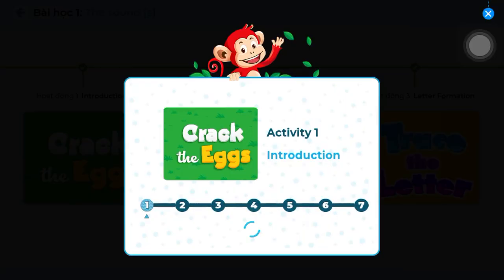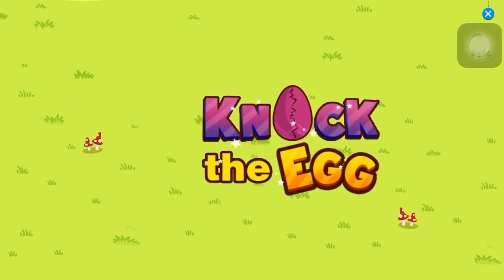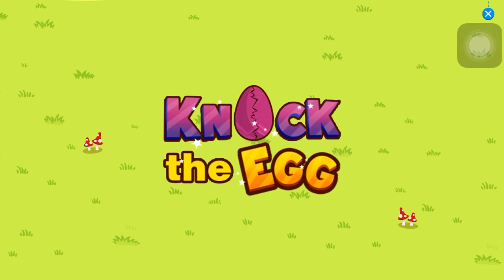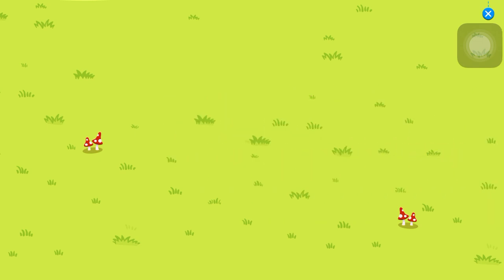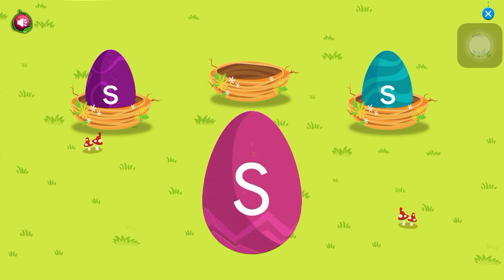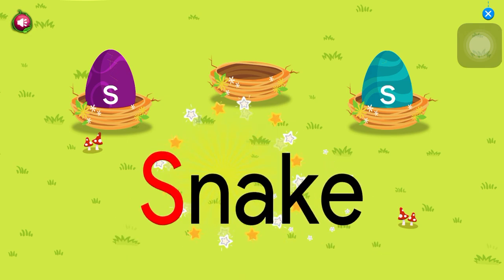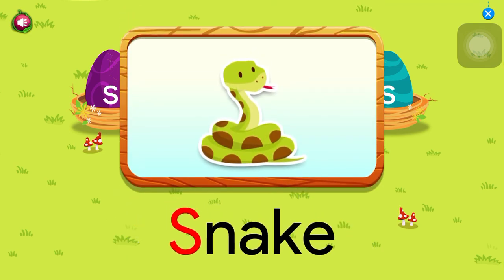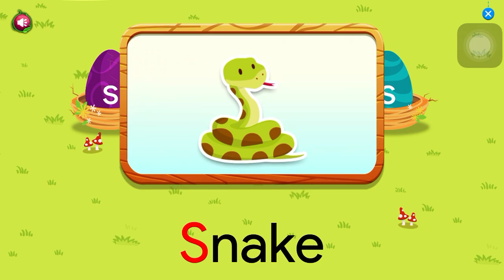Activity 1. Introduction. Knock the egg. Tap the icon in the middle to discover the new word. Snake. Snake.